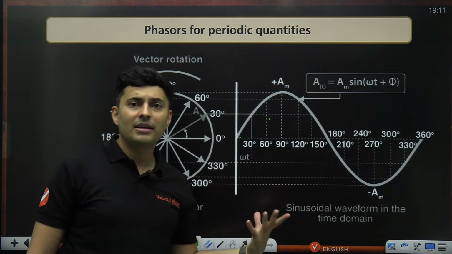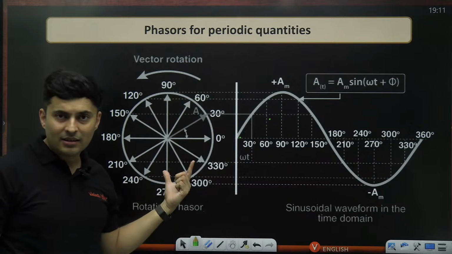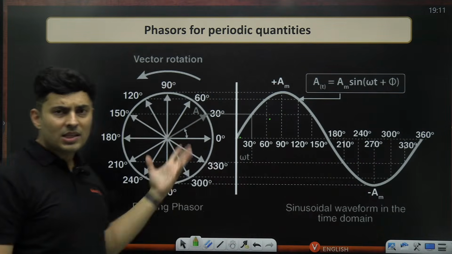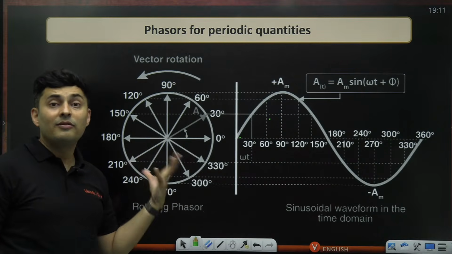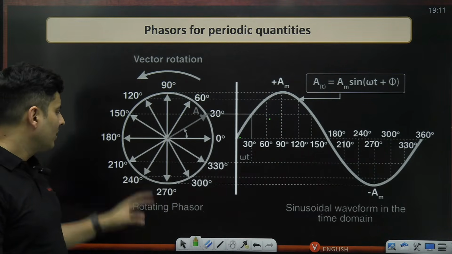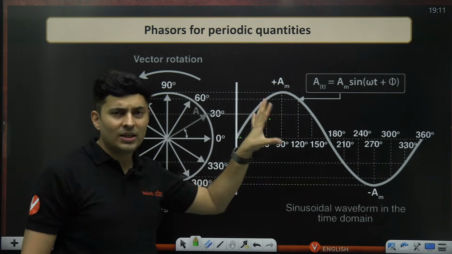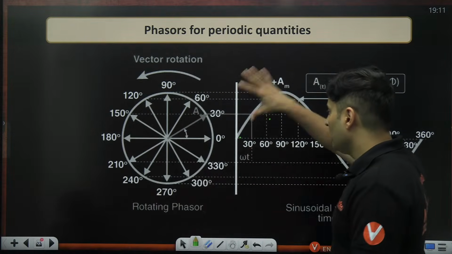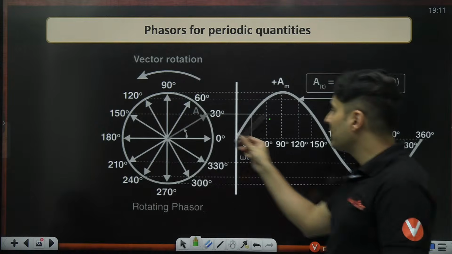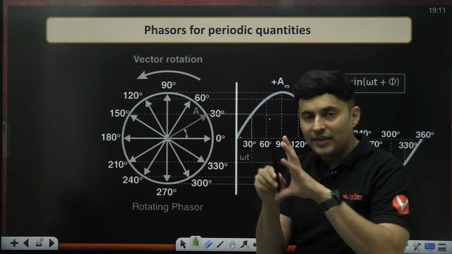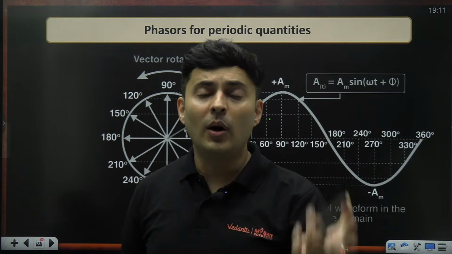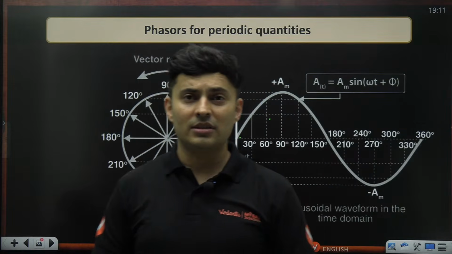Do you now understand what is the meaning of a phasor? This is usually called a time graph or a time domain graph. This is called a phasor graph or a phasor diagram. So whenever I have a varying quantity, I can always draw a phasor of it, and that phasor I can treat as a vector for my calculation purposes.